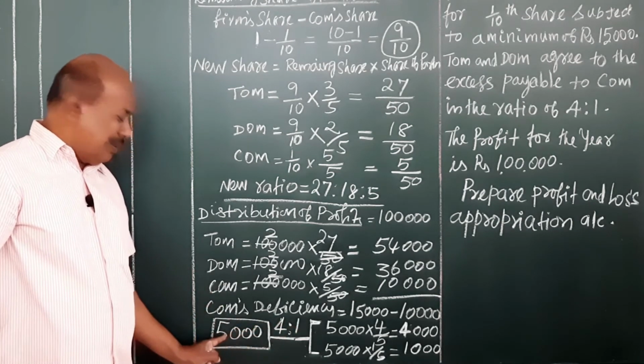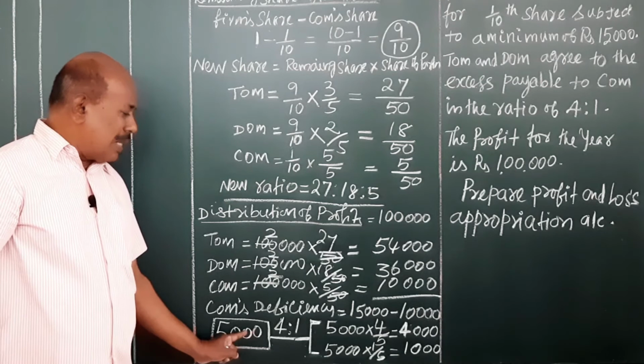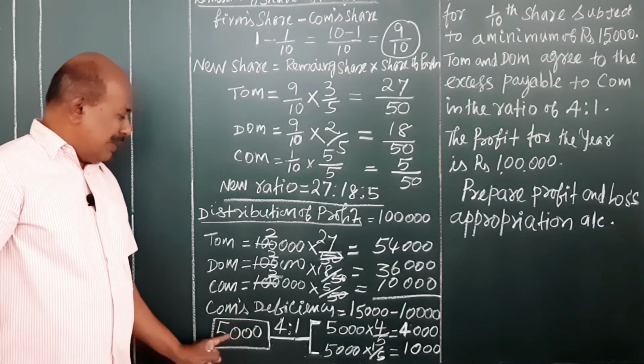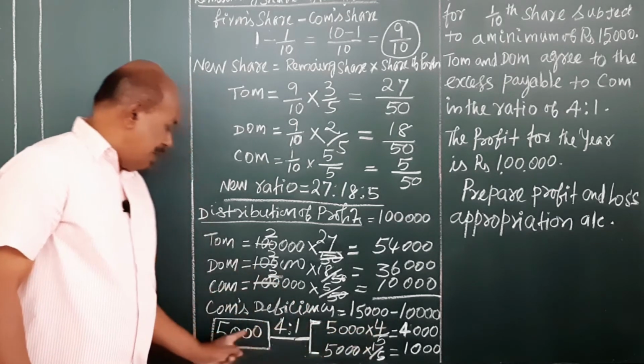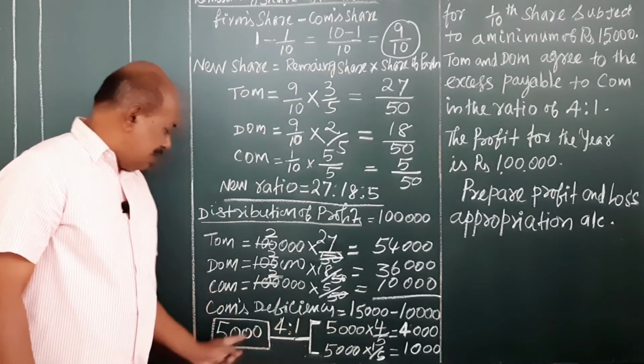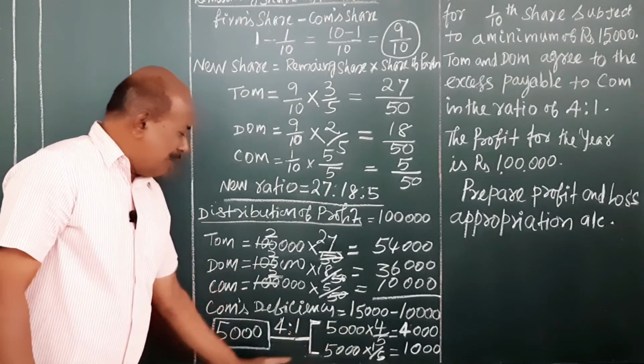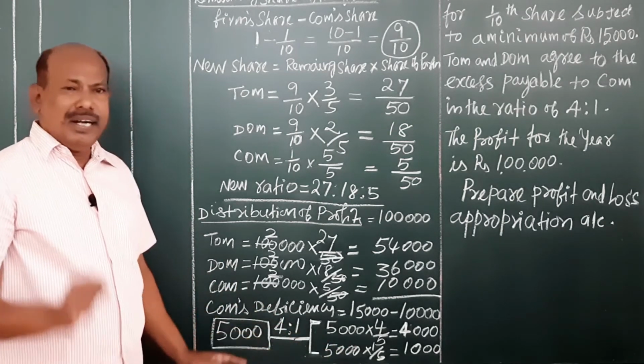That is 4 by 5 for Tom and 1 by 5 for Dom.